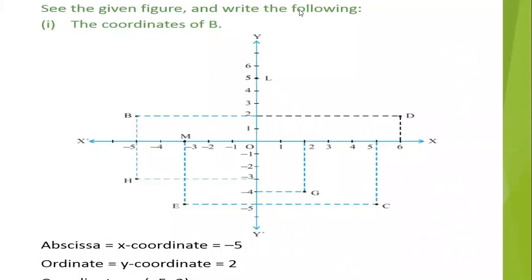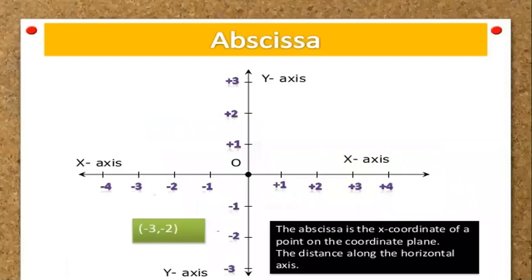If you take any point, here they gave the abscissa, the x coordinate, as -5 and the ordinate, the y coordinate, as 2. So we write the point as (-5, 2). Where is (-5, 2)? It is here.